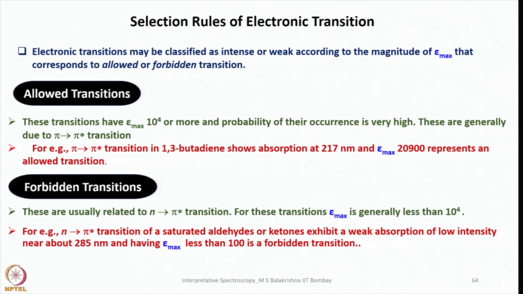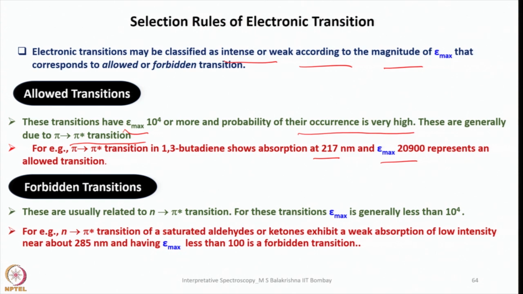Electronic transitions may be classified as intense or weak according to the magnitude of epsilon maximum, corresponding to allowed or forbidden transitions. What are allowed transitions? These transitions have an epsilon maximum value of 10⁴ or more, and the probability of their occurrence is very high. These are generally pi to pi star transitions. For example, the pi to pi star transition in 1,3-butadiene shows absorption at 217 nanometers, and epsilon is 2900, which represents an allowed transition.